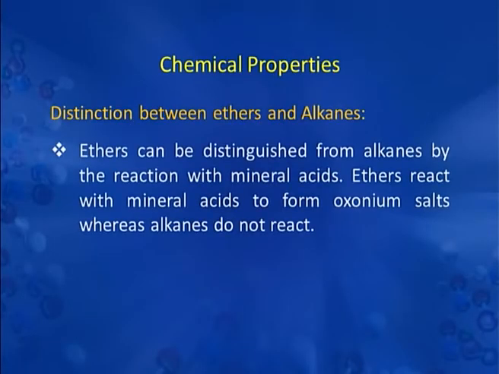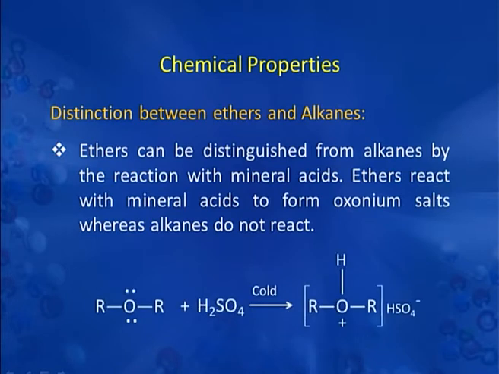We will discuss here the distinction between ethers and alkanes, a reaction which is given by ethers only and not by alkanes. We have already discussed the reaction of ethers with acids, they form oxonium salt. You can see here ether is forming oxonium salt, whereas alkanes do not undergo this kind of reaction. So, if we have a mixture or two substances, one is ether and the other is alkane, we can very easily identify which of them is ether by a reaction with acid.